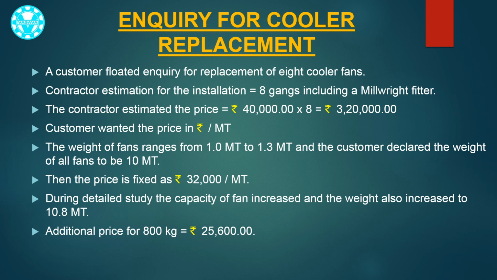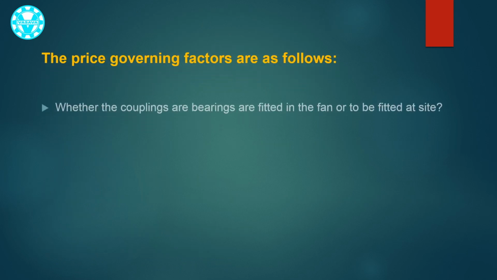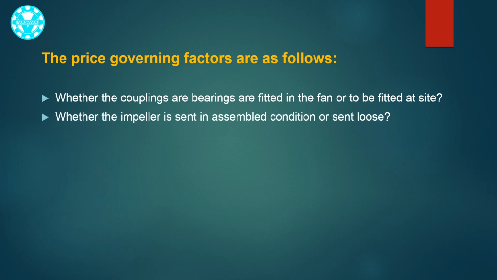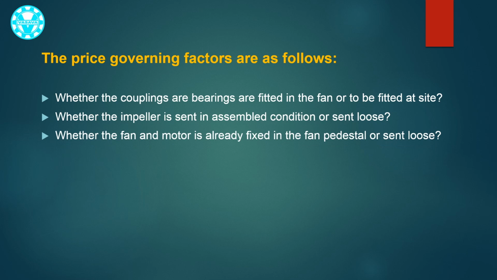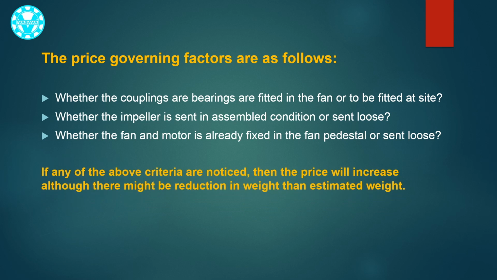That is not logical. The activities remain same in spite of increase in overall weight of the 8 fans. There are still 8 gangs to be engaged for the same time period. Weight is not the criteria for price. The price governing factors are as follows. Whether the couplings and bearings are fitted in the fan or to be fitted at the site. Whether the impeller is sent in assembled condition or sent loose. Whether the fan and motor is already fixed in the fan pedestal or sent loose. If any of the above criteria are noticed, then the price will increase although there might be reduction in weight than estimated weight.